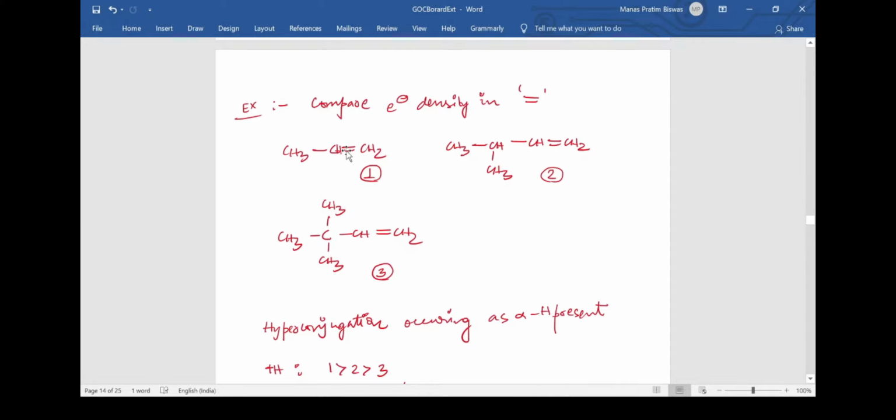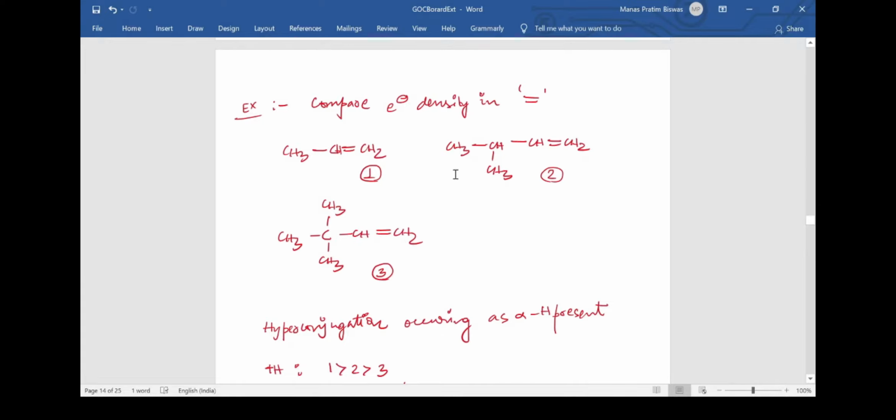That means the probability of breaking of this double bonded electron cloud is more if the hyperconjugation is more. So from there we can say that in case of 3, since there is no hyperconjugation, this double bond is the most stable. What I am trying to say is that the double bond is located between these two carbons. It is not getting dislocated. That means the electron density remains intact in molecule number 3.